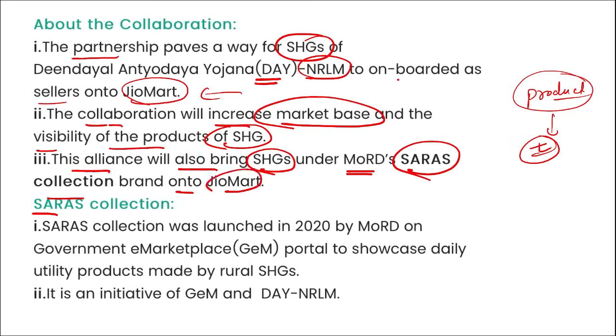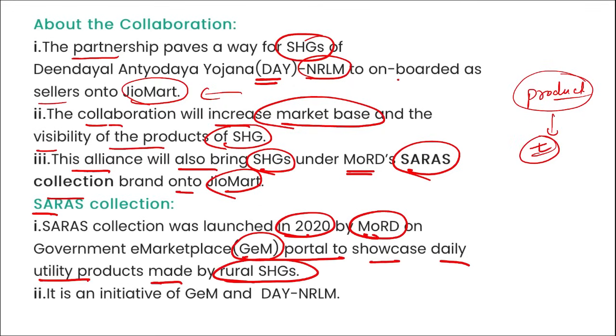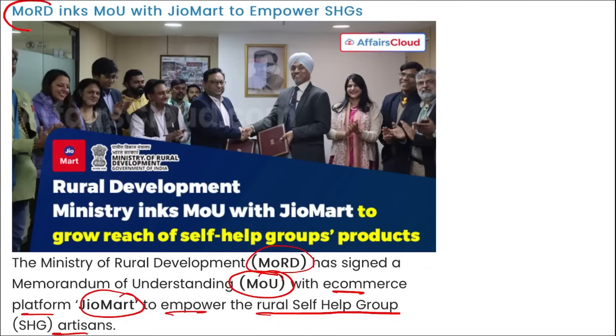Then this alliance will also bring self-help groups under Ministry of Rural Development's Saras Collection brand onto GeoMart. Saras Collection was launched in 2020 by Ministry of Rural Development on the GeM portal, that is Government e-Marketplace, to showcase daily utility products made by the rural self-help groups, and this is an initiative of Government e-Marketplace and DAY NRLM. Correct. So it is between Ministry of Rural Development and GeoMart. They signed this MOU so that the products these self-help groups are making can be showcased and listed on GeoMart and they can get a wide audience.